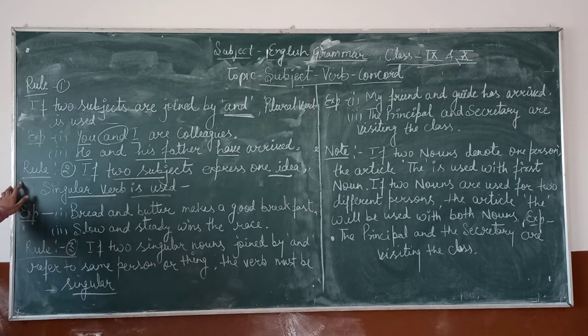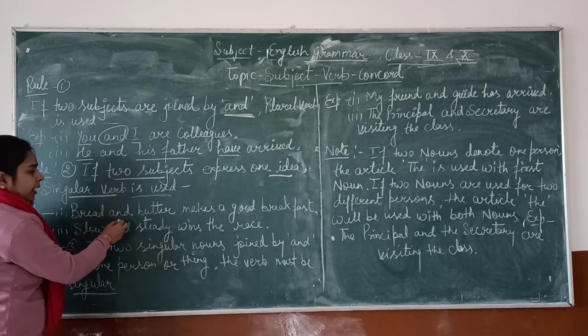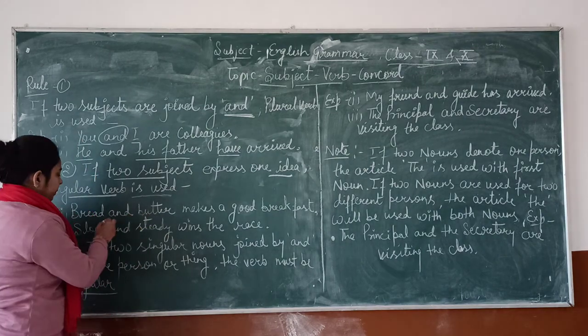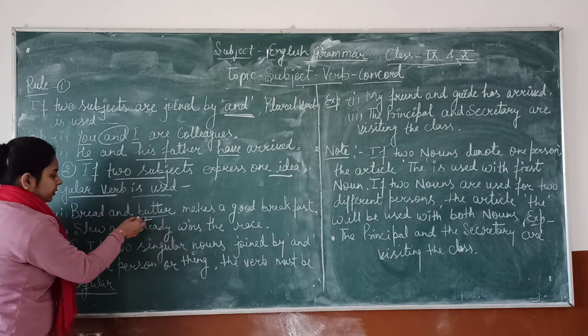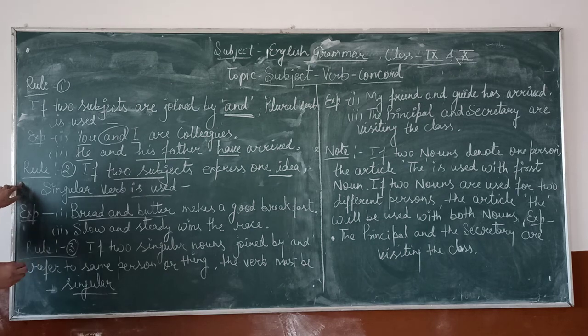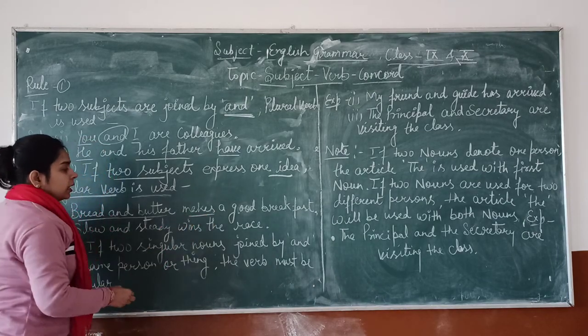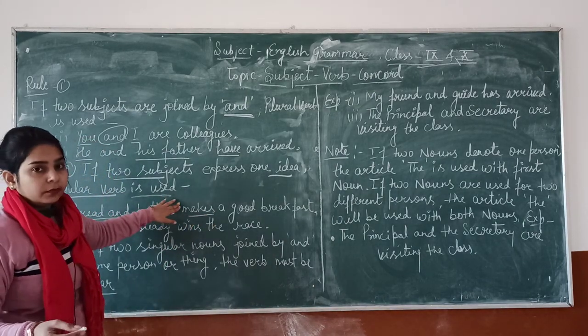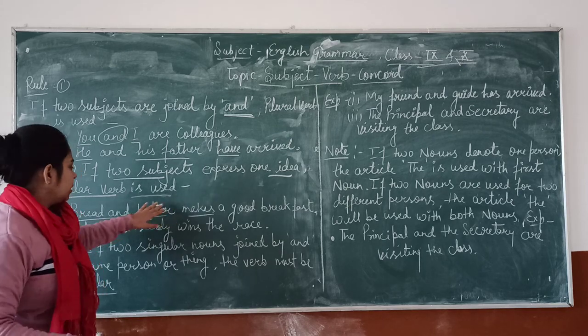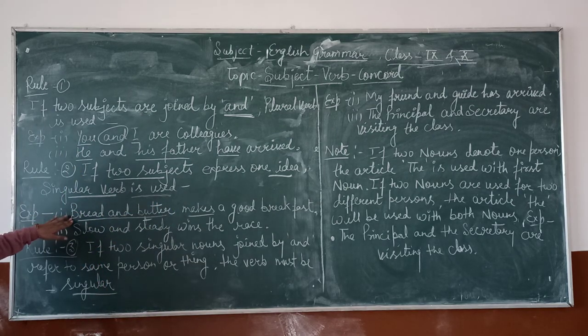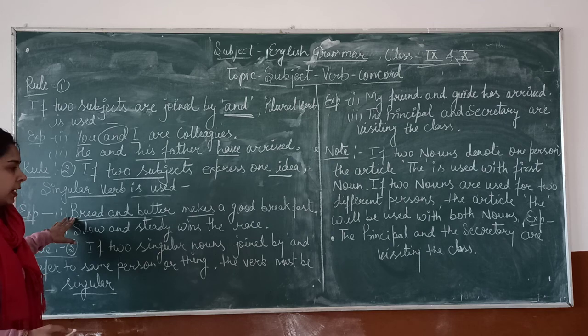For example, bread and butter. These are two subjects and they express one idea, that's why we have to use here the singular form of the verb, means makes. So bread and butter makes a good breakfast.